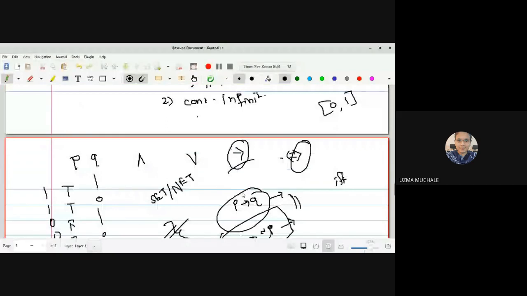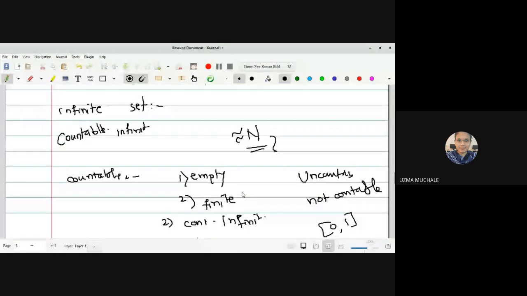What is an uncountable set? That means uncountable means what? Not countable. Right. That means it will not have a one-one correspondence with the set of natural numbers. Okay, how will it not have a one-one correspondence and how are you going to prove this? Have you studied or have you come across your recommended book, R.R. Goldberg, Real Analysis?